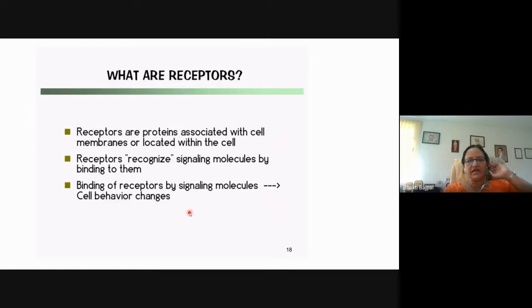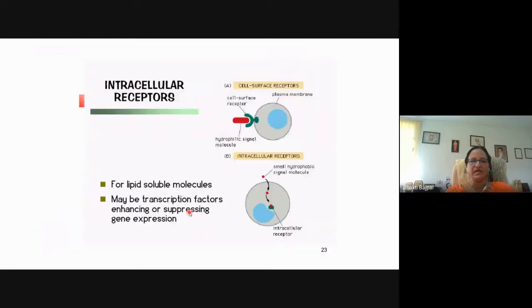So receptors, they are the proteins which are associated with the cell membrane or they are located within the cell. So the receptors, either they are present on the cell surface or they are present within the cell. Again, when they are within the cell, they may be bound to the membrane of the organelles, or they may be present freely in the cytoplasm like the guanylyl cyclase enzyme. And these receptors recognize signal molecules by binding to them, and then this will bring about change in the cell behavior or the transcription of the genes.